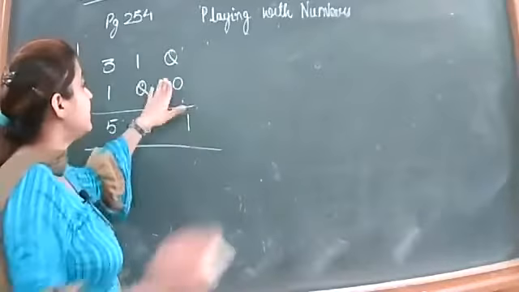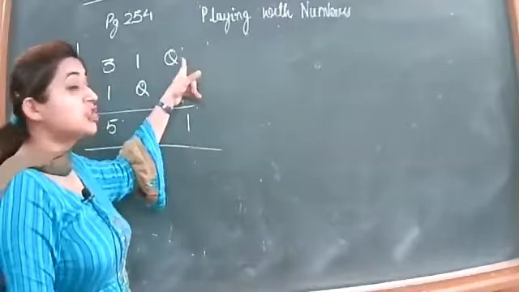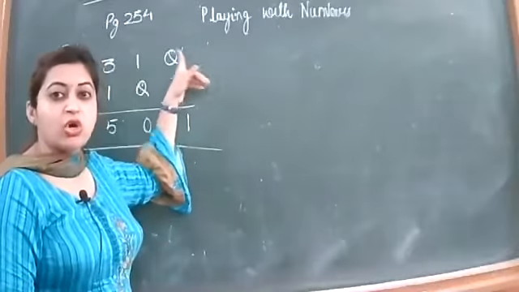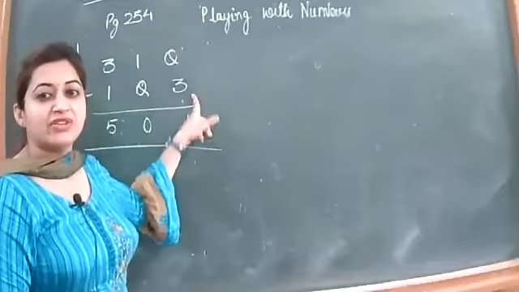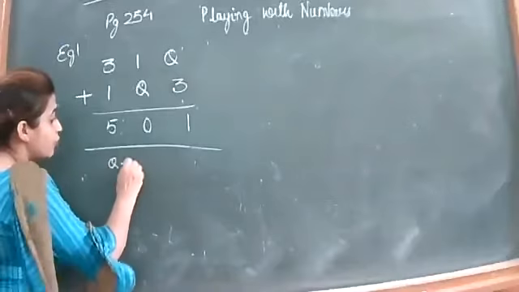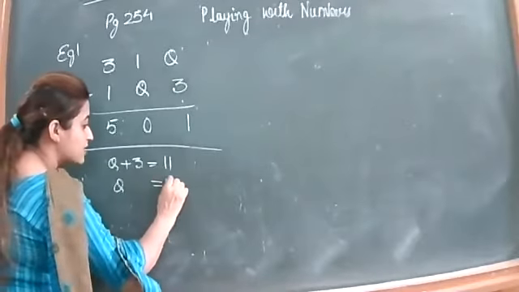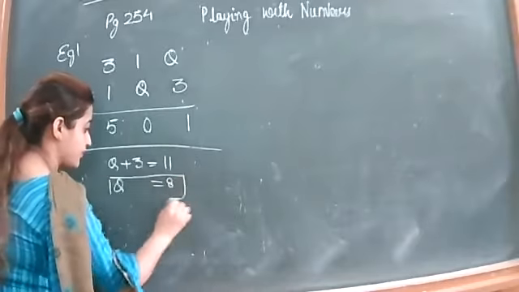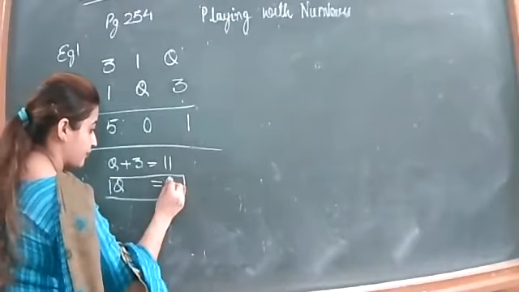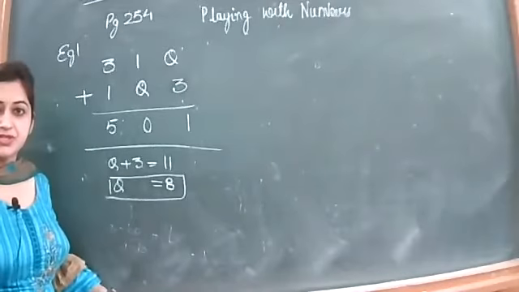But now here I am having 3. So which number should be written at the place of Q so that the sum of Q and 3 will become 11? So Q plus 3 is 11. So the value of Q is 8.